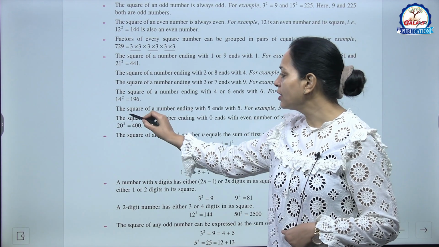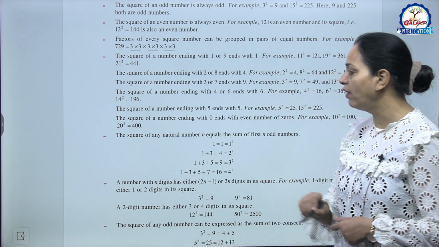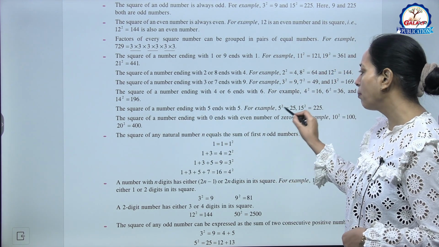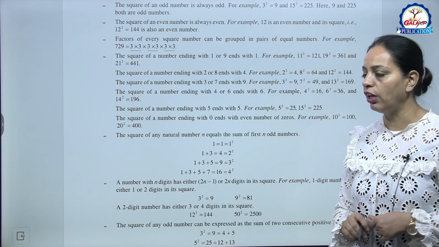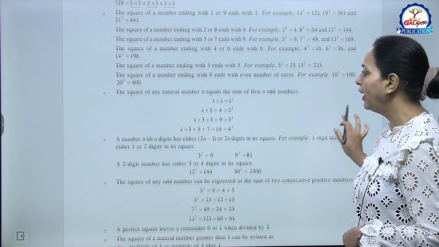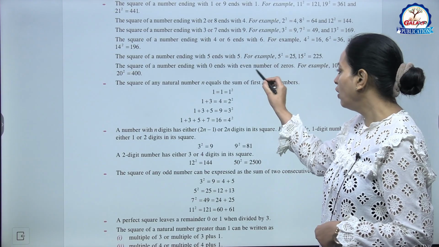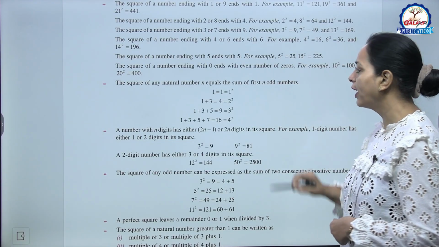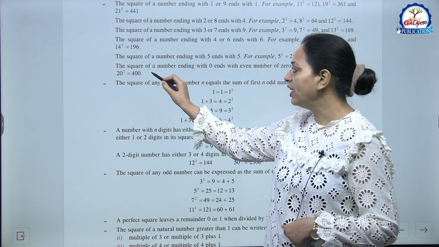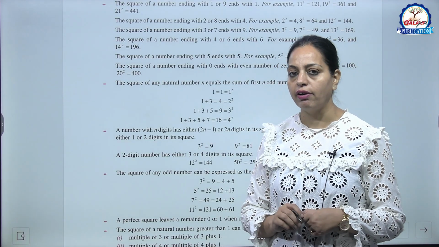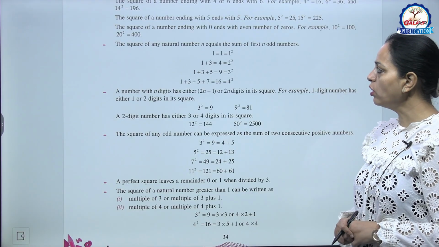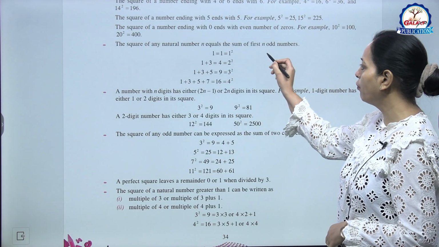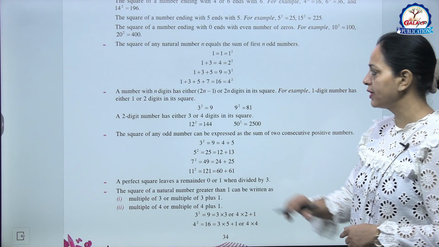Now the square of a number ending with 5 ends with 5. For example, 5 square is 25, 15 square is 225, and the square of a number ending with 0 ends with an even number of zeros. For example, 10 square is 100 and 20 square is 400. Okay. Now the next, very important, the square of any natural number n equals the sum of first n odd numbers, like 1.